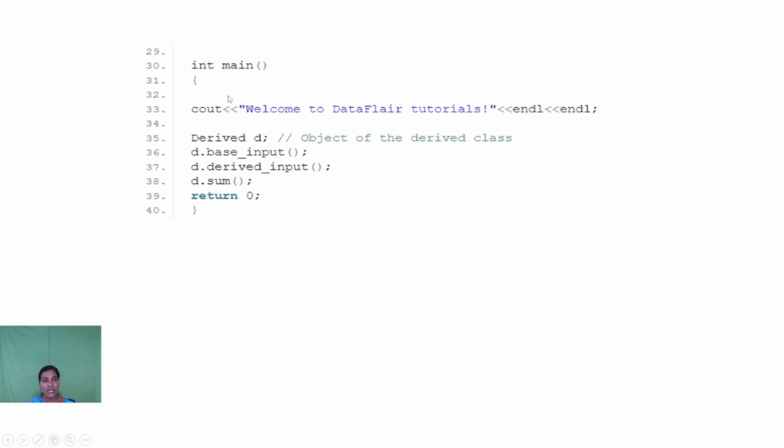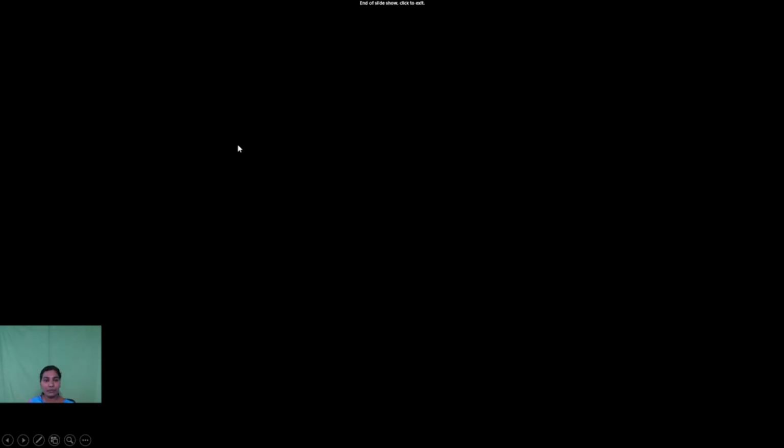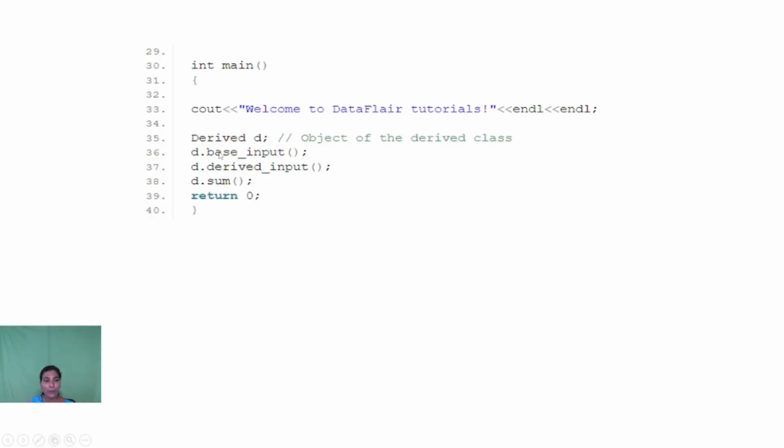Then we should write the main function. The main function is very important. The execution starts from the main function only. First of all we write the statement for the object creation. The object is created with respect to the derived class name, which here is derived. Then we name the object; the name of the object here is D. Then we can call all the functions with the help of the object created for the derived class.